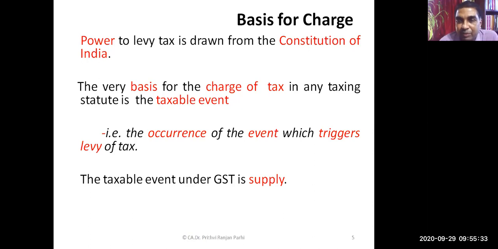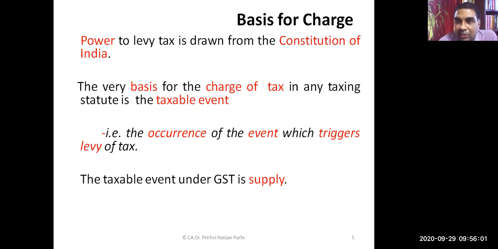Coming to our fundamental understanding, we have already discussed the basis for tax. We know the power to levy tax is with the government, and this power is drawn from the Constitution of India. The Constitution gives power to the government to levy various kinds of tax.